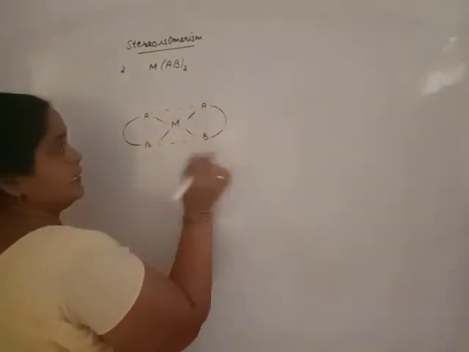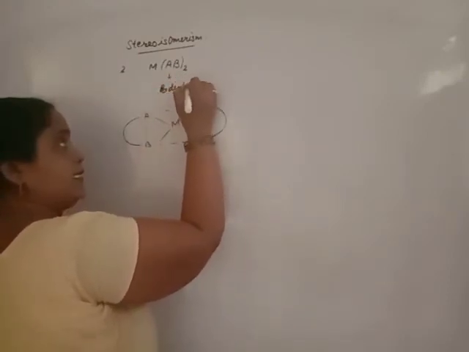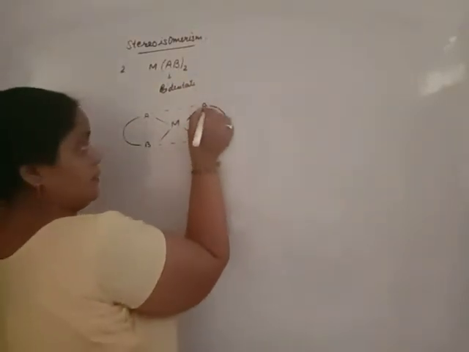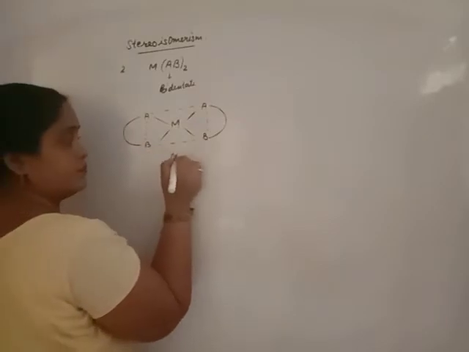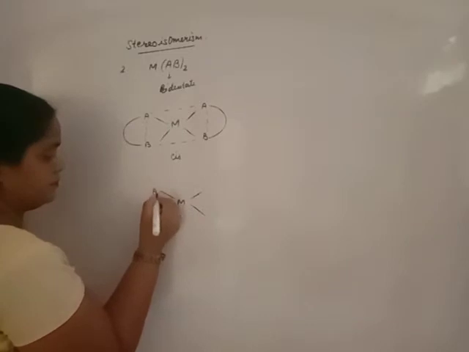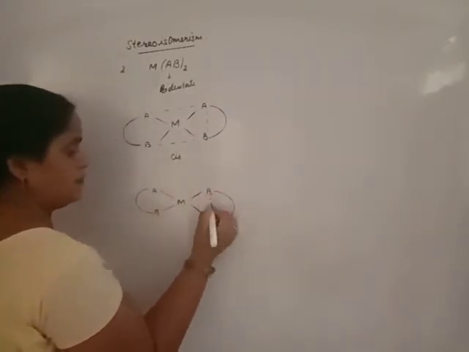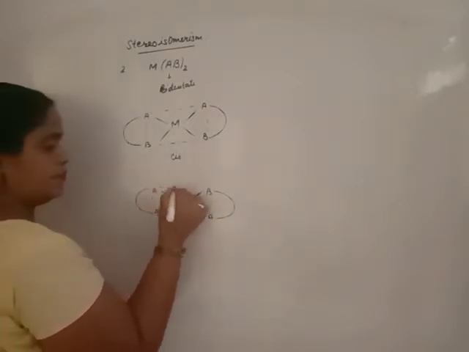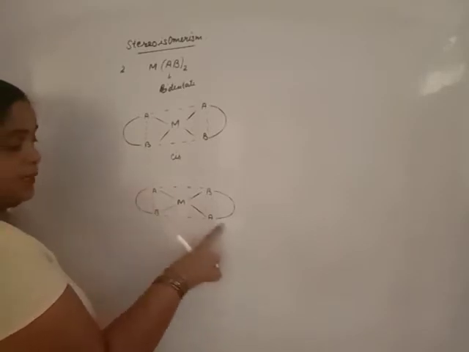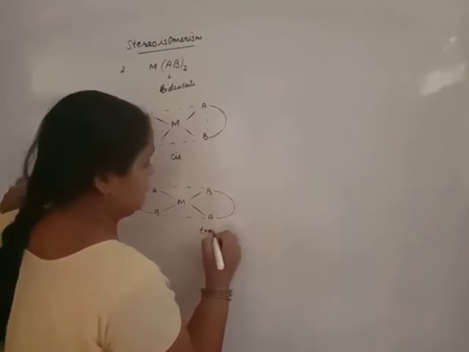It is a bidentate or didentate ligand. Now, same group on same side, cis. If you represent like this, same group on opposite side, same atom or bidentate ligand on opposite side, it is trans isomer.